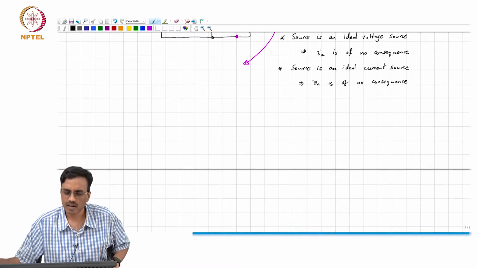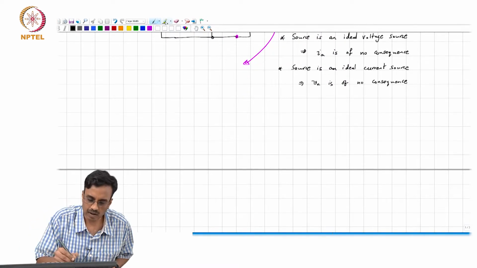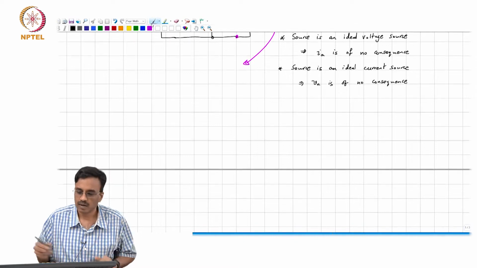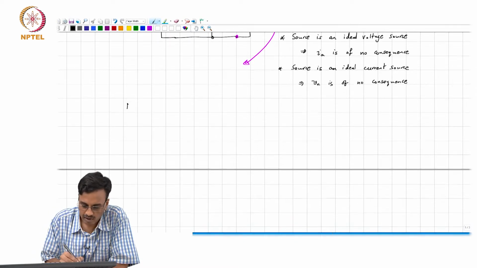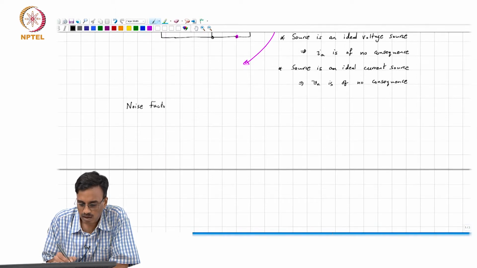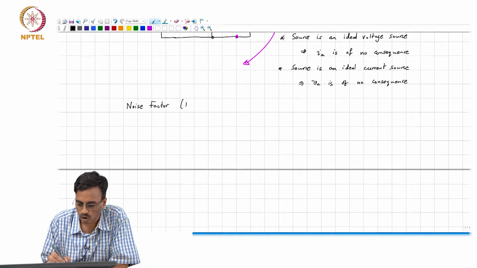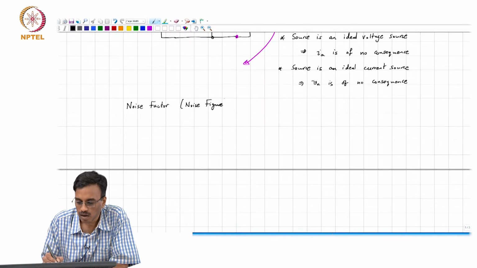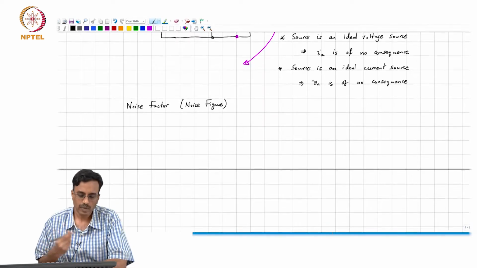The next thing I would like to talk about is this concept, again largely jargon, called noise factor or noise figure, and the idea is the following.